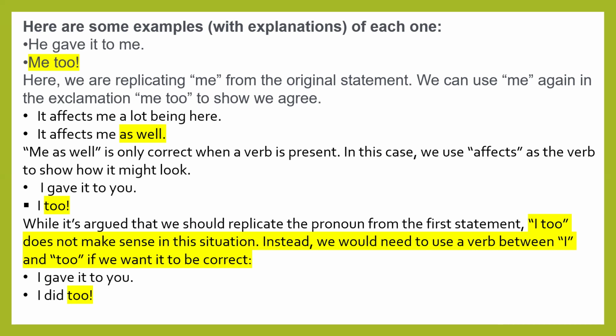The next example is I gave it to you, I too. It is wrong. The reply I too is wrong. The reason: I gave it to you, so you have to reply I did too. I too does not make sense in this situation. Instead, we would need to use a verb between I and too. We have to use a verb because I gave it to you, so I did too. The past form of the verb give is gave, so we have to use did.